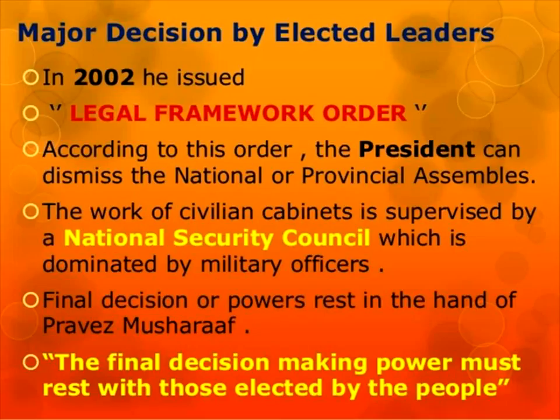In 2002 he framed the Legal Framework Order, and according to this order, the president can dismiss the national and provincial assemblies. Inside the country, any national or public sector body, the president can dismiss. That is the power he has. The work of the civilian cabinet is supervised by the National Security Council, which is dominated by military officers, because the military comes under rule. That is the main thing. It is military rule.